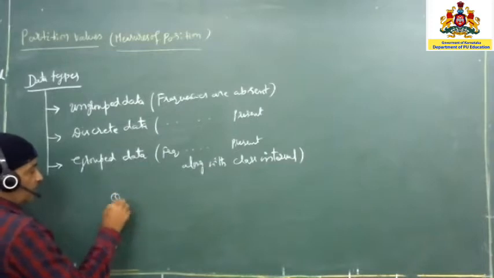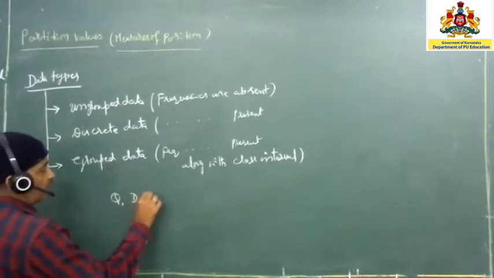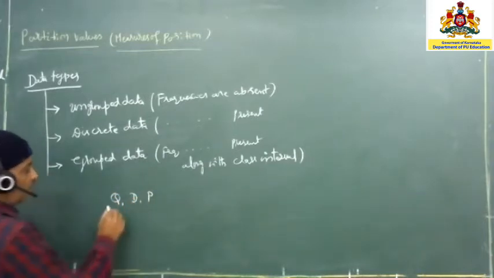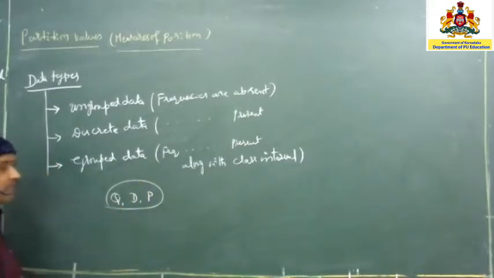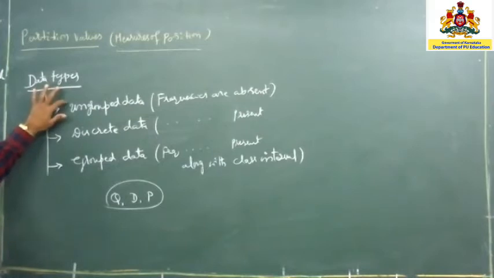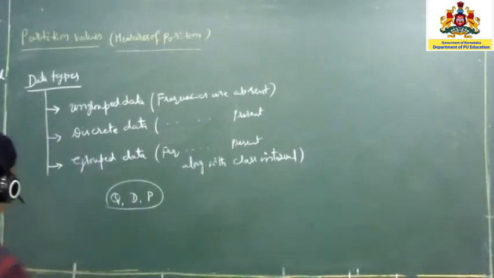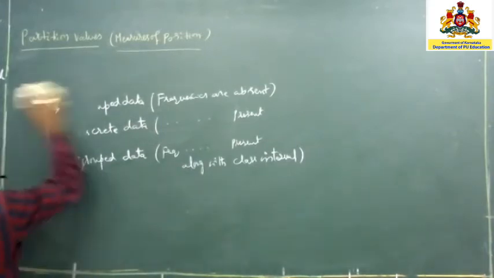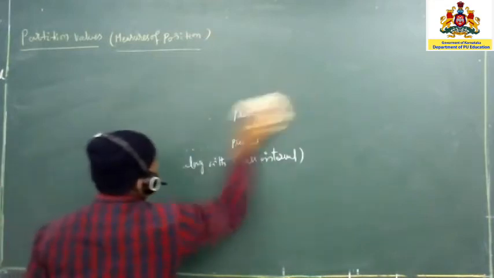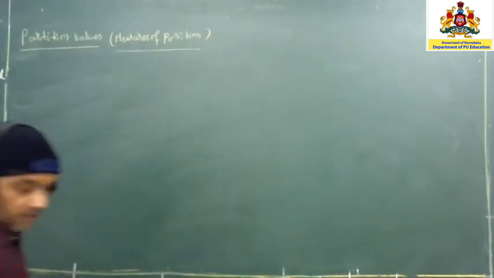quartiles are there, and deciles are there, and percentiles are there. All these three things we are going to calculate by taking an example in the ungrouped data, discrete data, and grouped data. Now let us write. Let us first discuss the ungrouped data.